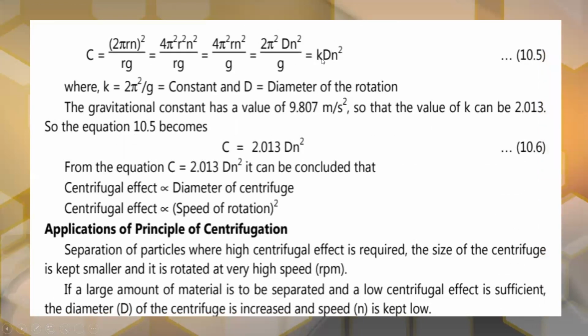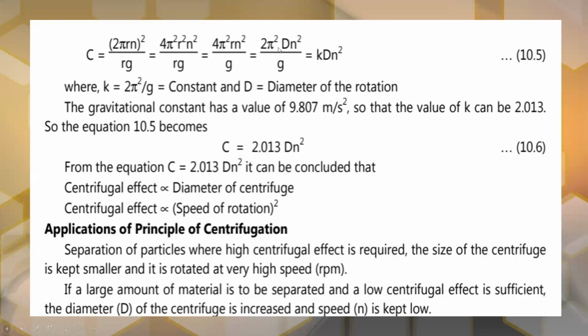So we get 2 pi square into d into n square upon g, which is equal to k into d into n square, where 2 pi square upon g will be the constant. K will be the constant and D will be the diameter of the rotation.